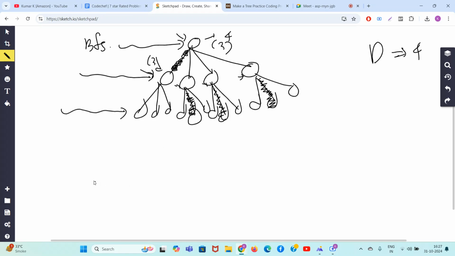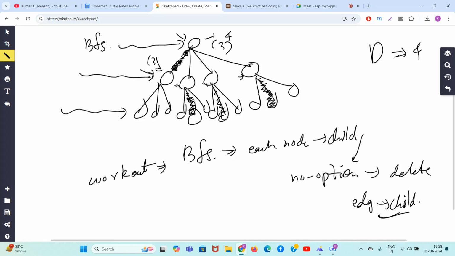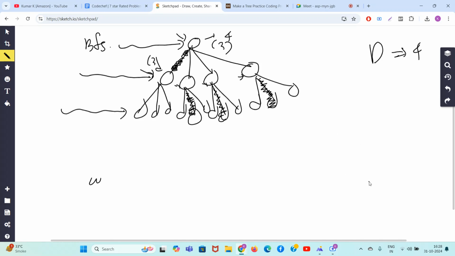Did this work out because if you do BFS, each node always has a child. So if you have no option, you can always delete the edge with the child node. Samjhe? That's why this algorithm is working.